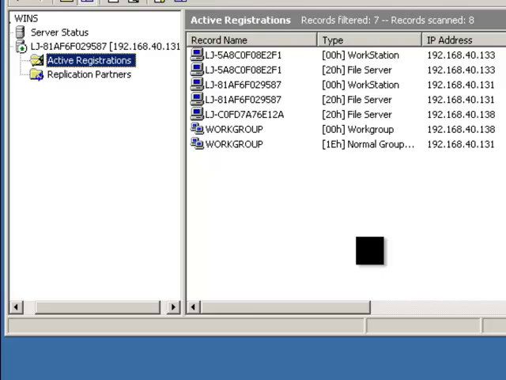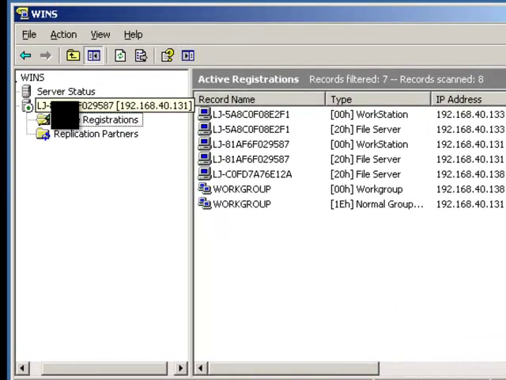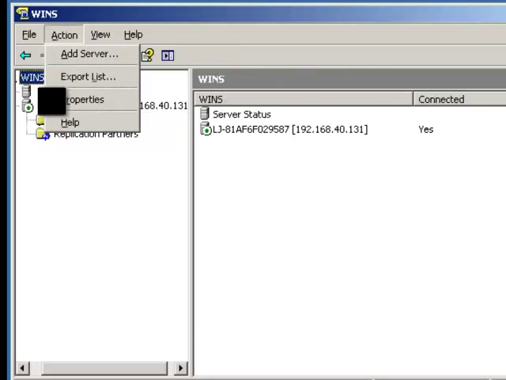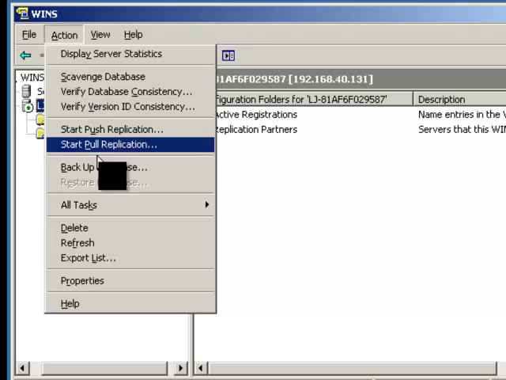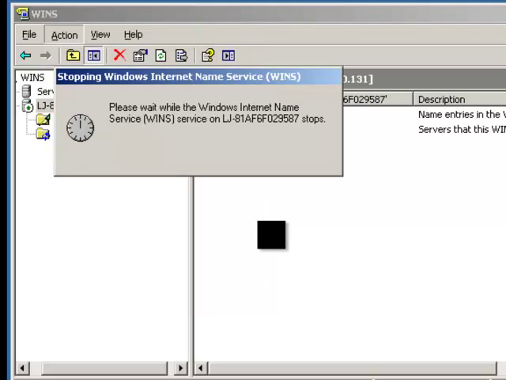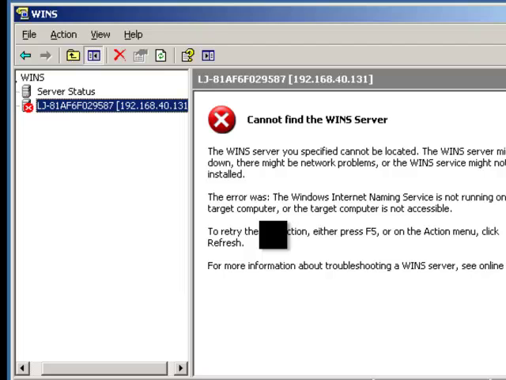So, to restore the WINS database, we must stop WINS. All tasks and then stop. And then we delete all files in the folder path on the WINS server computer where you are restoring the database.